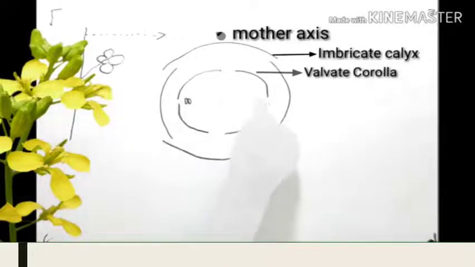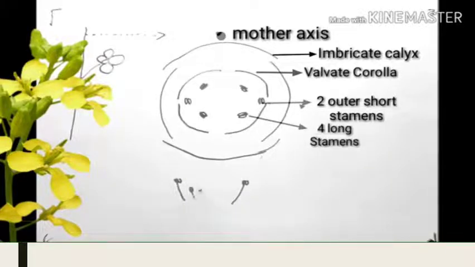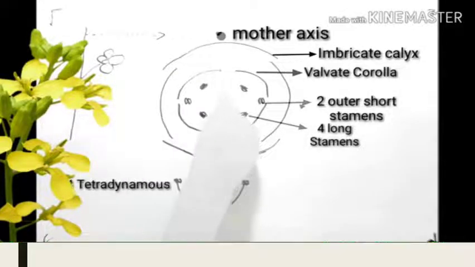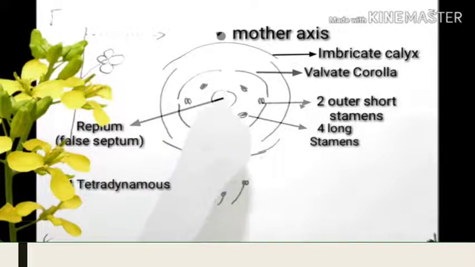The stamens are present in 2+4 arrangement, that is 2 outer are short stamens and the 4 inner are long stamens. So they show a variation in stamen length in the arrangement of 2 short, 4 long. This condition is also called tetradynamous condition. The gynoecium is bicarpellary. It has a false septum called replum. The ovules are borne on the periphery, that is, they have parietal placentation.